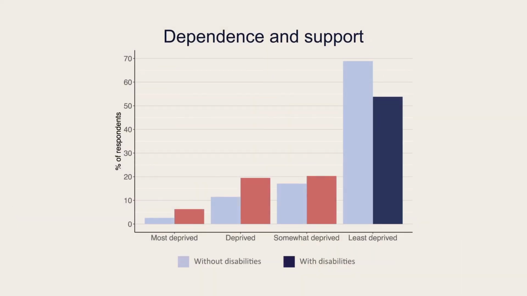There are also higher proportions of people with disabilities than those without, in each of the categories indicating more severe deprivation. And the differences between the two groups grows with the increasing severity of deprivation. So those with disabilities are more likely to require support with basic necessities, but are less likely to receive enough of this support than people without disabilities.